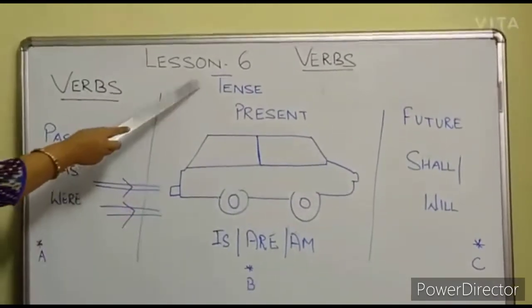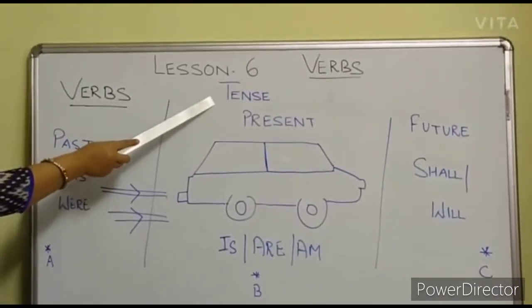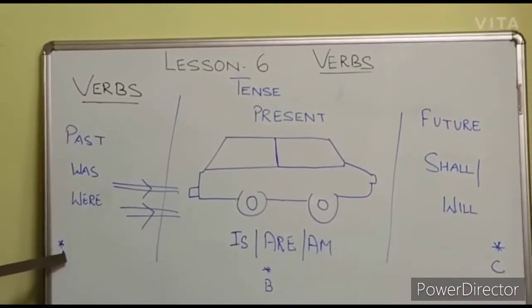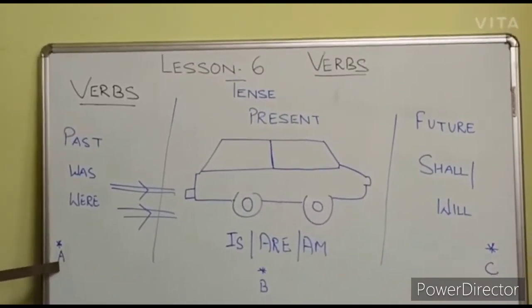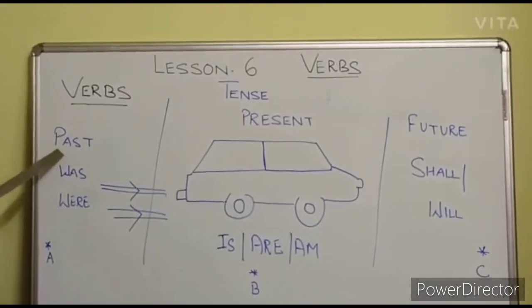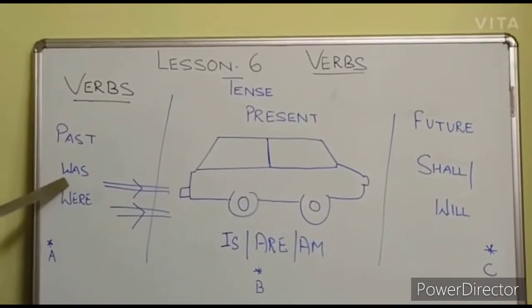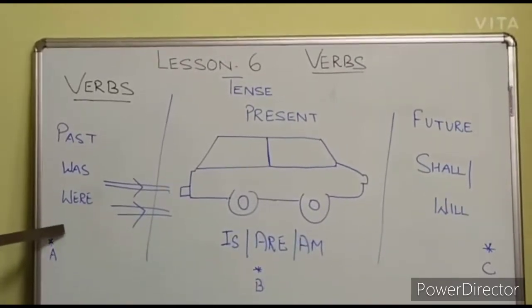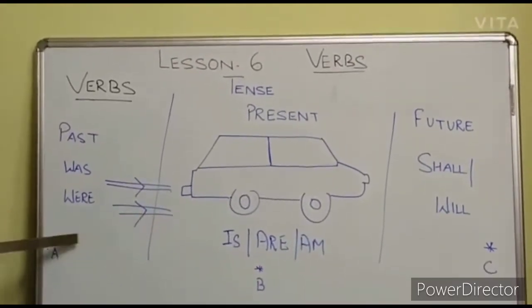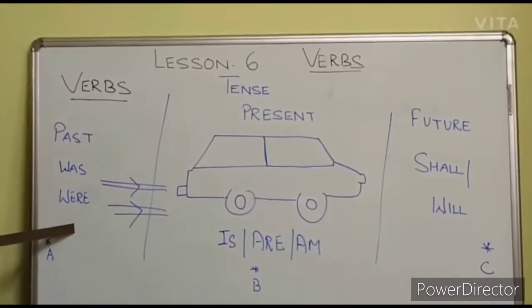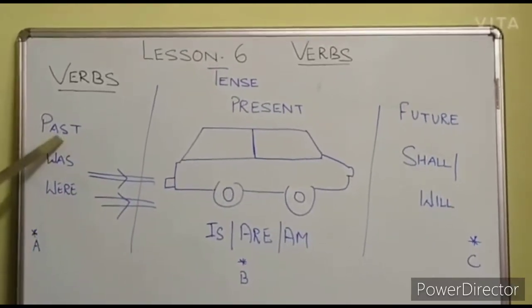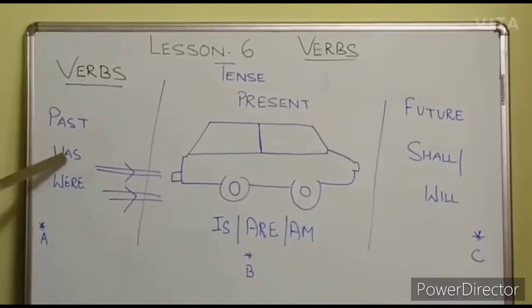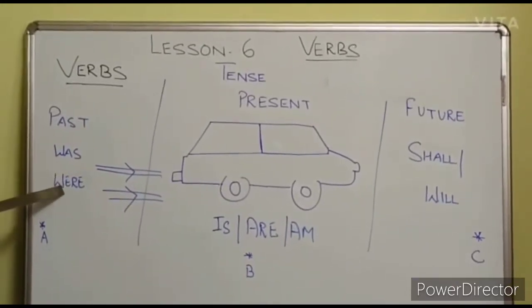Now, if we look at this through tense, point A, from where the car had started, refers to past tense, that is was and were. At point A, the car had already crossed, so this is the activity which has already been done. So it is past tense, represented by was and were.